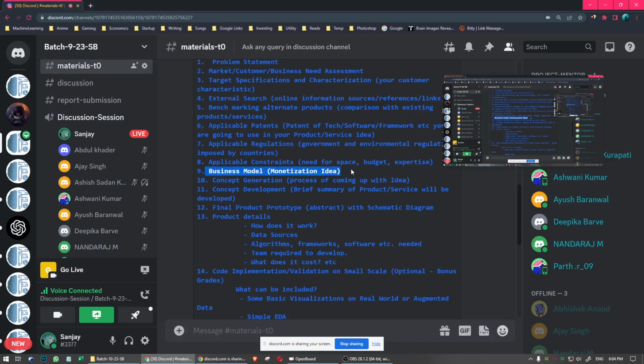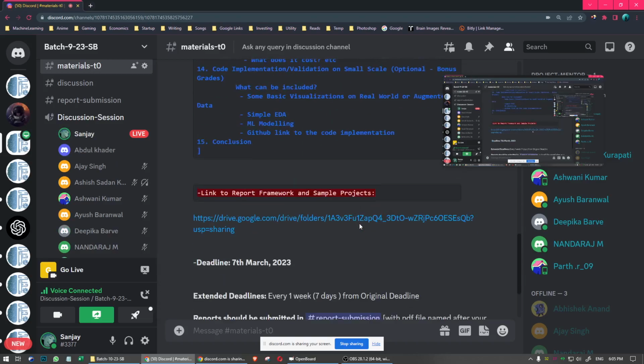What happens when you are working on machine learning projects is that many of them can't exactly be translated into a practical business model. So your task is to convert the idea of a machine learning project into a practical business model. So the business model is the more important part, and then the final product prototype with a schematic diagram. I will just briefly explain what this is. These are the touch points.